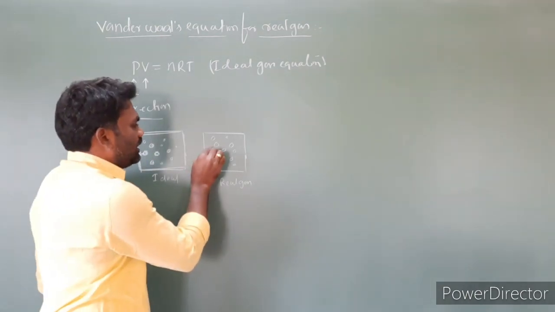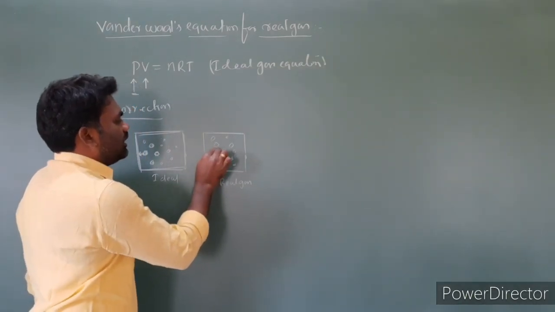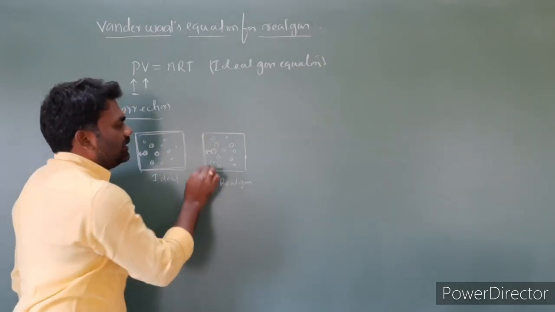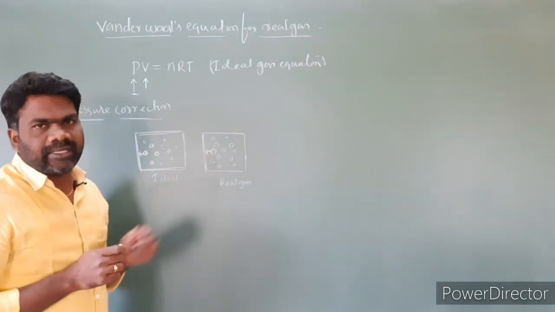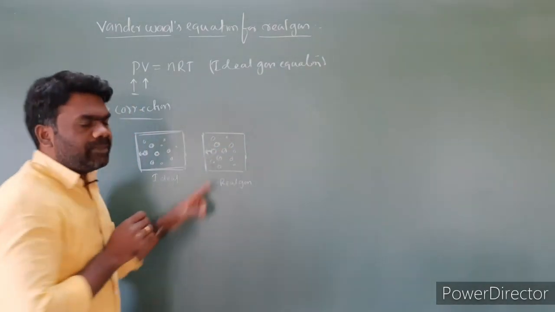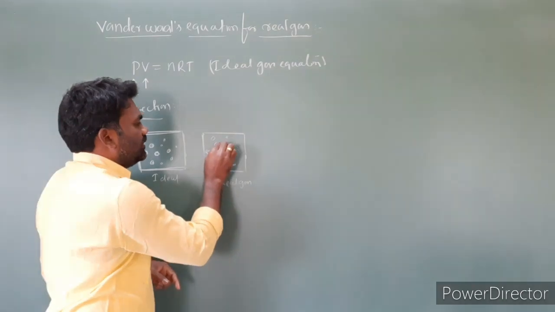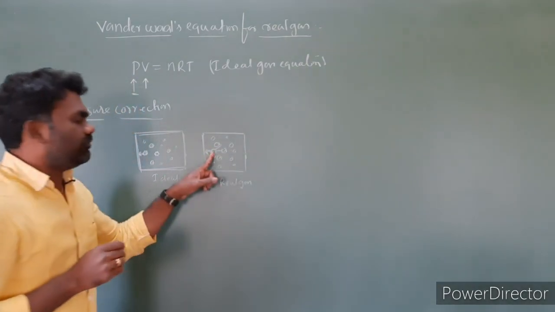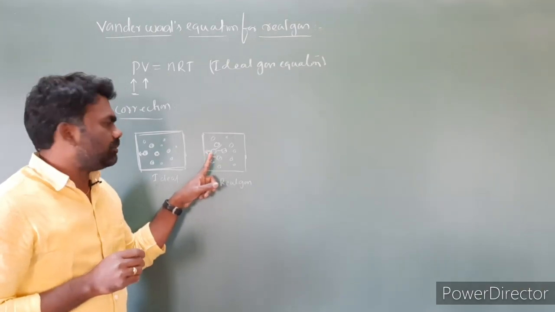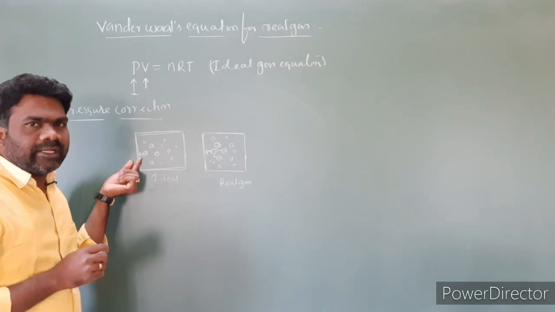But in the case of real gases, suppose this gas molecule is striking the wall of the container. What about the molecules that surround it? In between them there is a force of attraction. These molecules drag back the molecule that is striking the wall of the container. As a result, this molecule does not strike the wall with full impact. But here is a molecule striking the wall of the container with full impact.